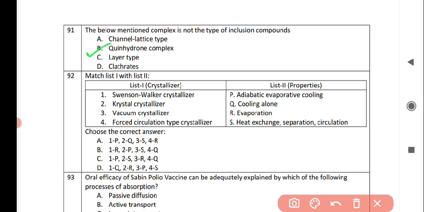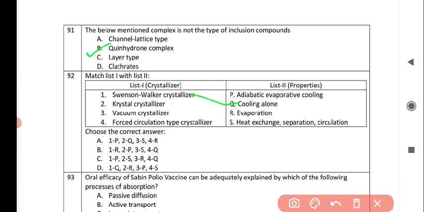quinhydron complex. Next question is, match list 1 with list 2, and the list 1 contains the crystallizers and the list 2 contains properties. So the first crystallizer, that is Swenson-Walker crystallizer, correctly matches with option number Q, that is cooling alone.